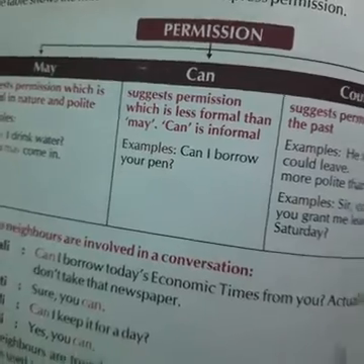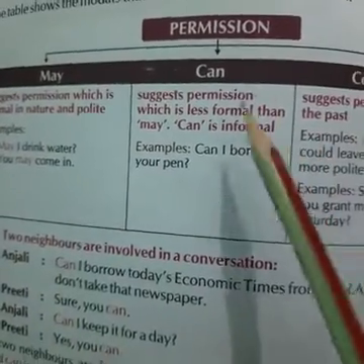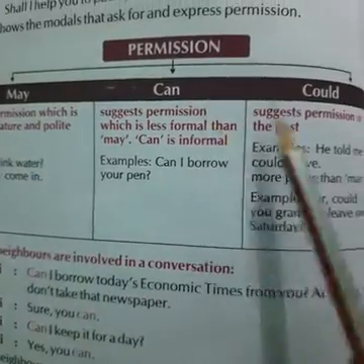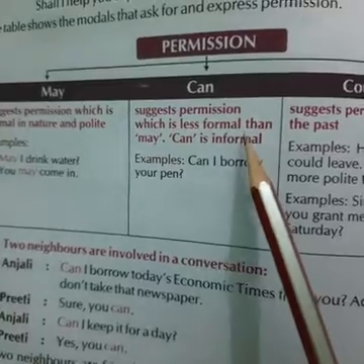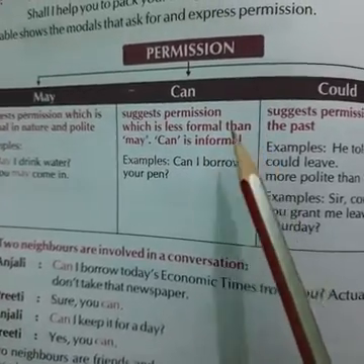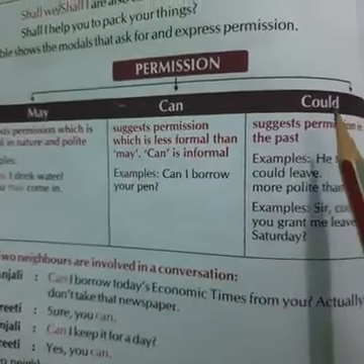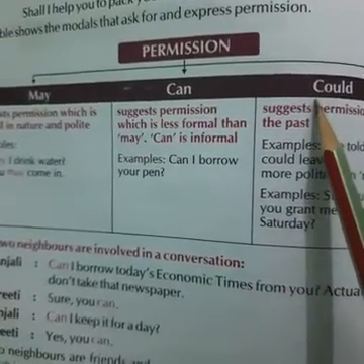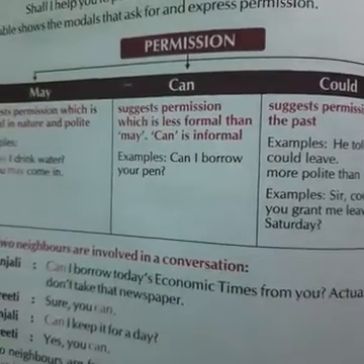Okay. Now the next is permission. In case of permission, we use the modals may, can, and could. See, may and can, meaning in Hindi is sakna. Okay, when we are asking for the permission, the meaning is same. May, can, could. Could is used for the past, and can and may is for the present.